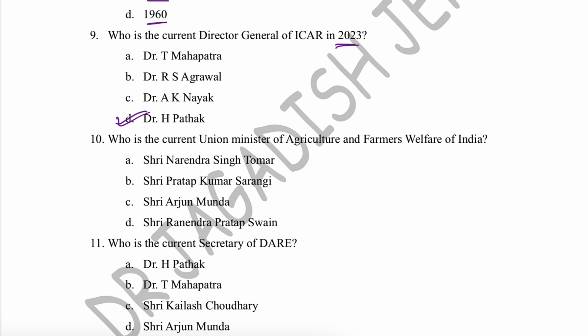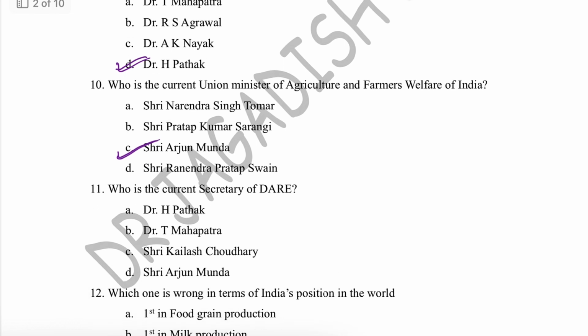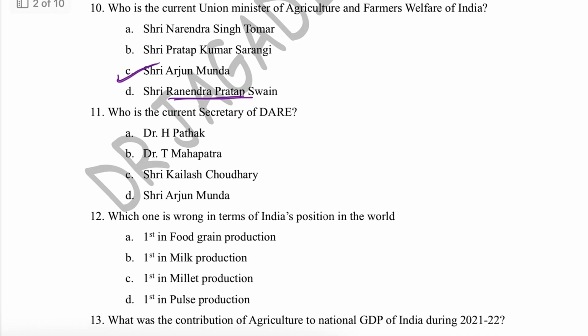Who is the current Union Minister of Agriculture and Farmer Welfare of India? That is Sri Arjun Munda. He is currently the Union Minister of Agriculture and Farmers Welfare of India. And in Odisha, the Agriculture Minister is Rajendra Pratap Swai.